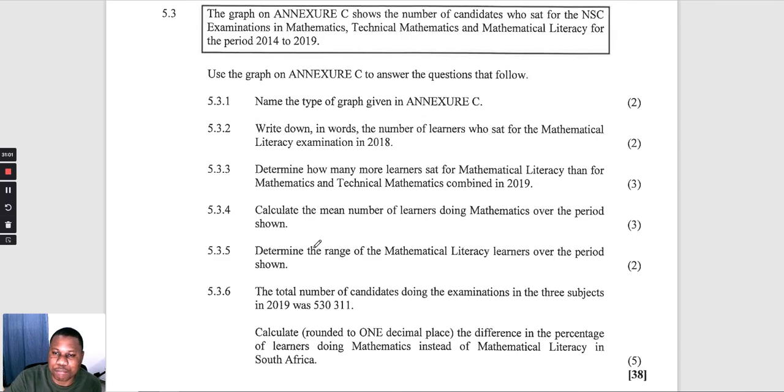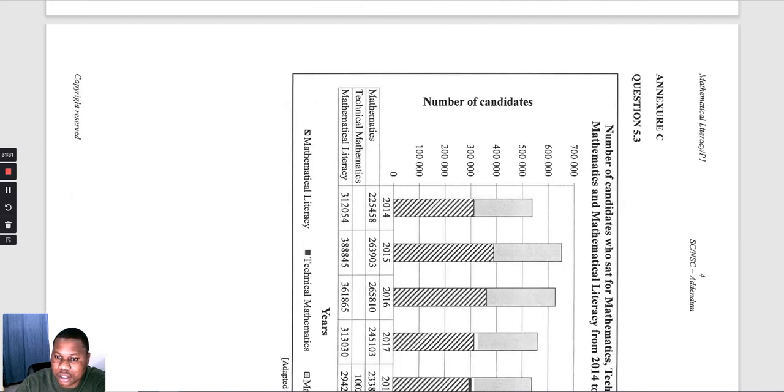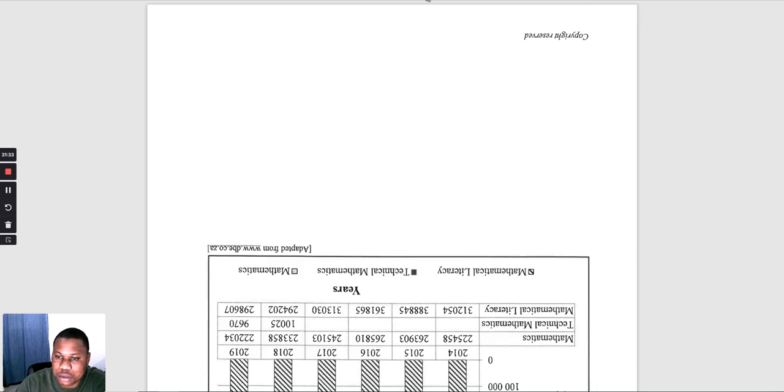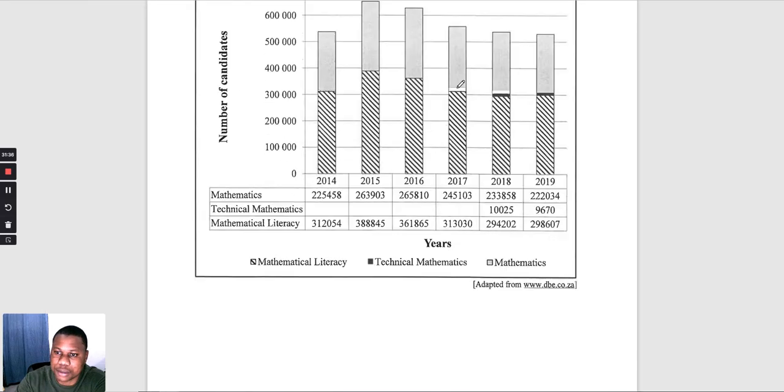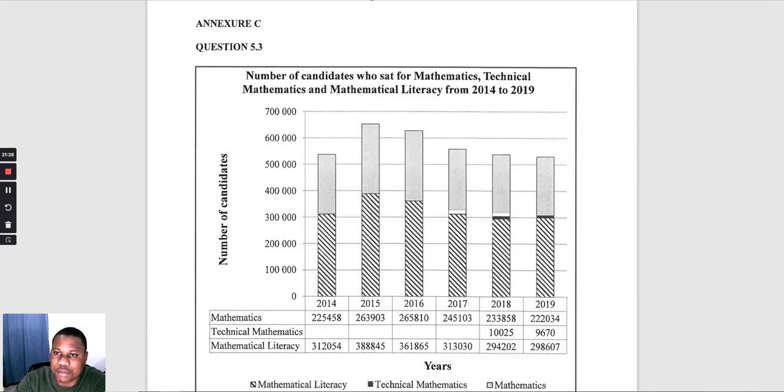For 5.3 they say that the graph on Annexure C shows the number of candidates who sat for NSC examinations in mathematics, technical mathematics, and mathematical literacy for the period 2014 to 2019. Okay, so let's go and check it out. Let me rotate it. All right, here is the graph that is given.